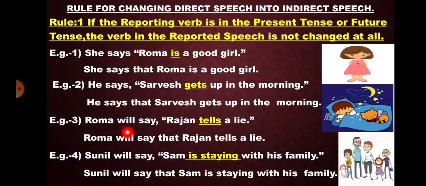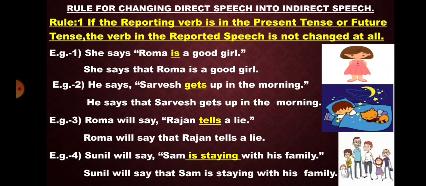Example 3. Roma will say, "Rajan tells a lie." Here the reporting verb will say is in simple future tense. So again there will be no change in the tense of the reported speech. Tells will remain tells. Only we will add the conjunction that. Roma will say that Rajan tells a lie.